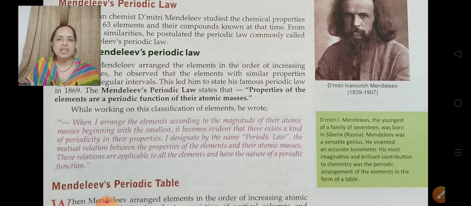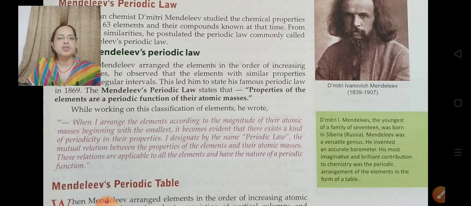The mutual relation between the properties of the elements and their atomic masses. What he noticed is that there is a certain mutual relation between the properties of the elements and their atomic masses, and these relations are applicable to all the elements and have the nature of a periodic function. That means periodically or repeatedly they are showing the same chemical properties.